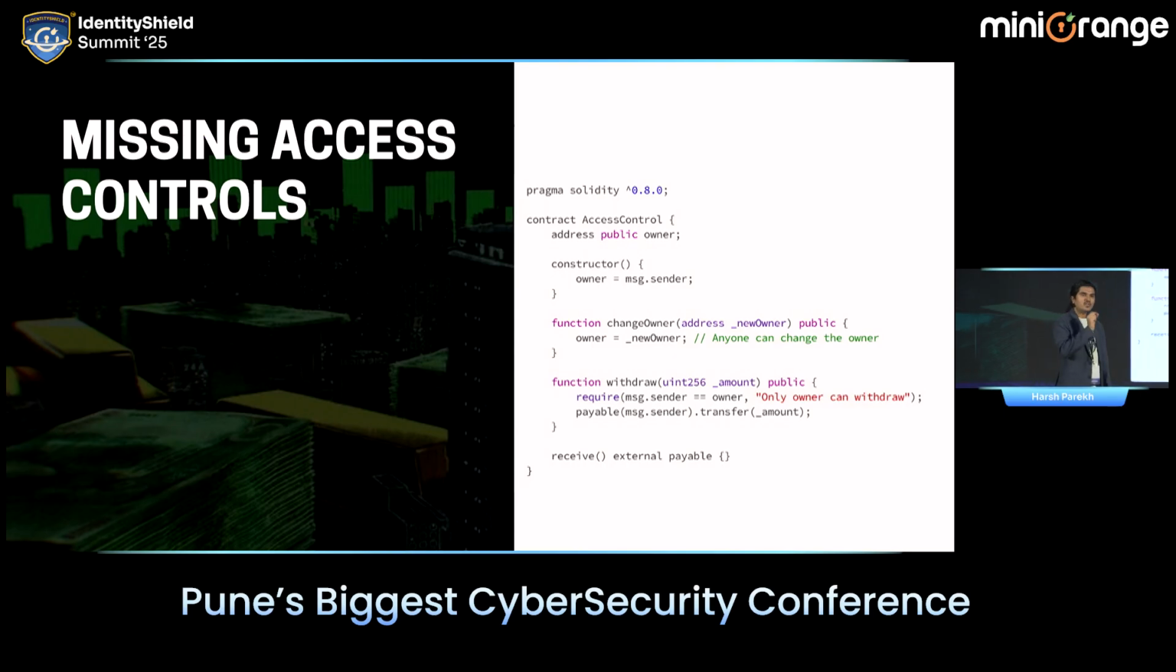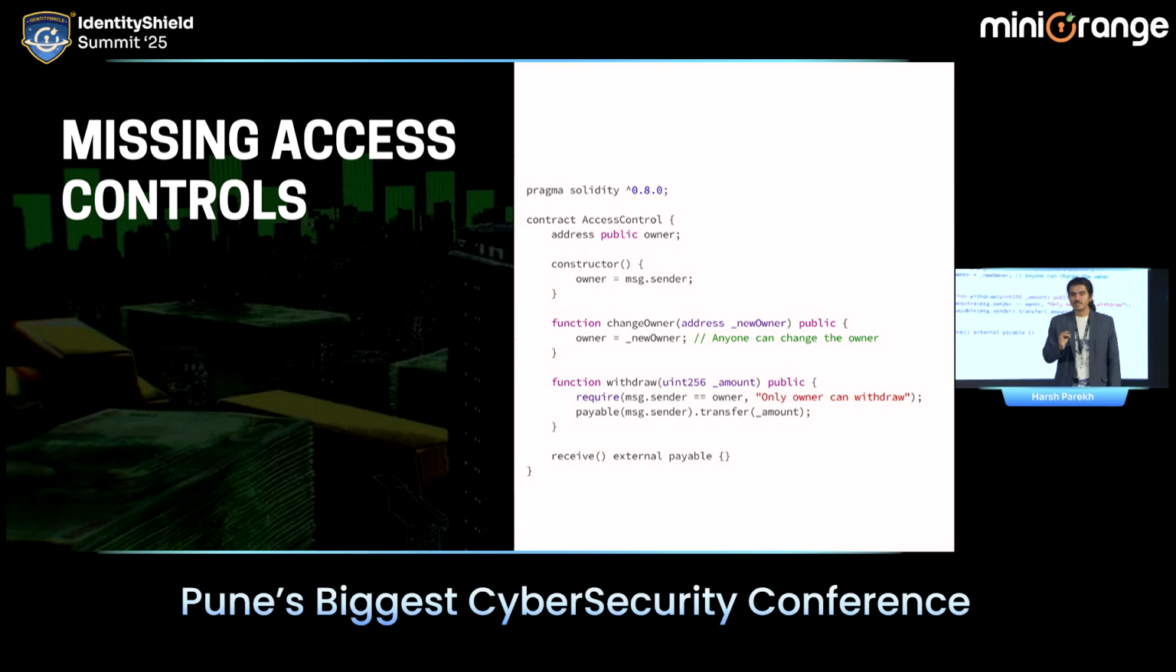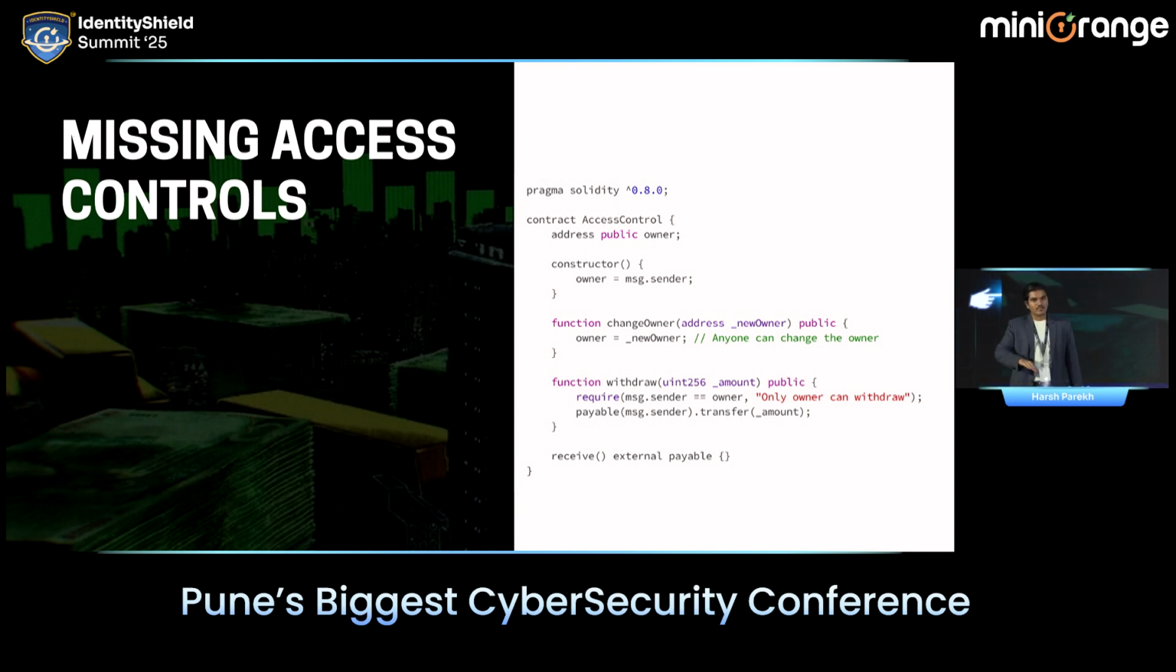In the withdraw function, you can specifically see there is a require condition. That is, require message.sender should be the owner. That is a classic equal to check. But if you go into the change owner function, there are no checks, which means anyone can execute the change owner function on the chain.